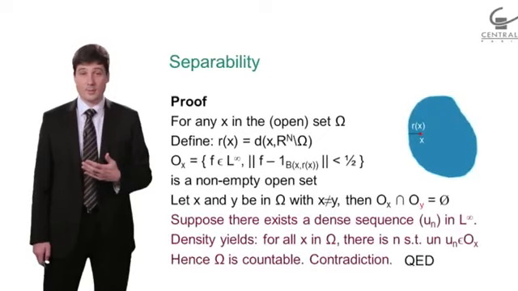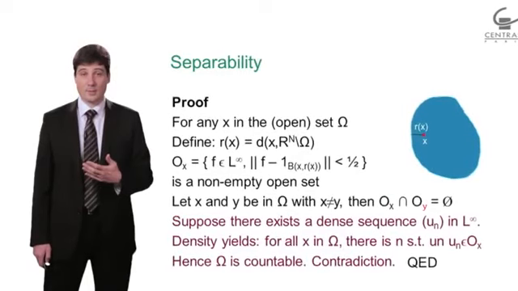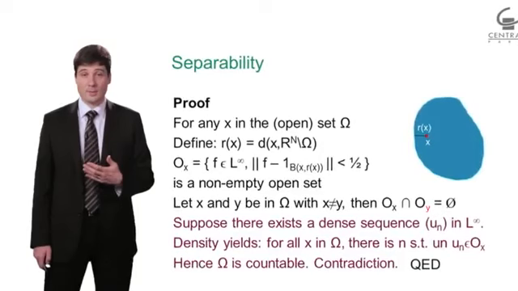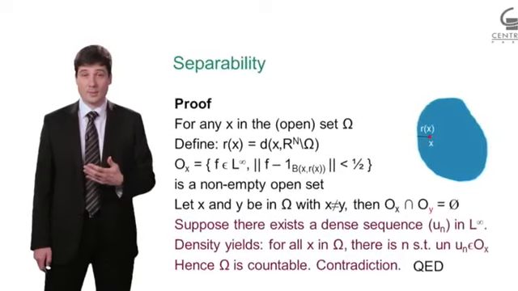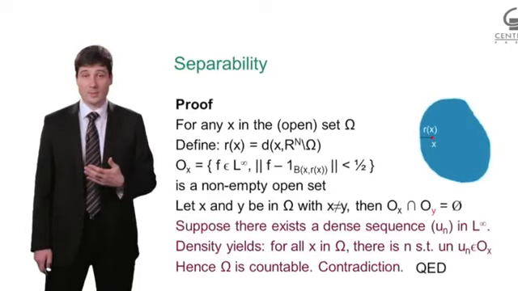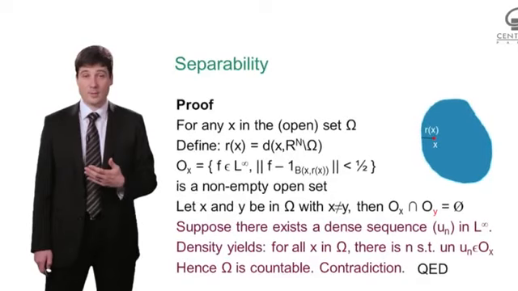And from there, we can actually do the rest of the proof, which is: suppose there exists a dense sequence UN in L infinity, and then we get a contradiction. So basically such a dense sequence cannot exist in L infinity, which yields the fact that L infinity is not separable.